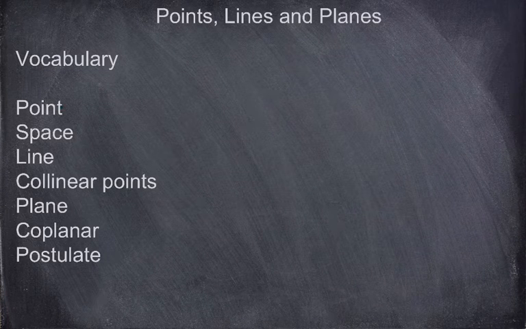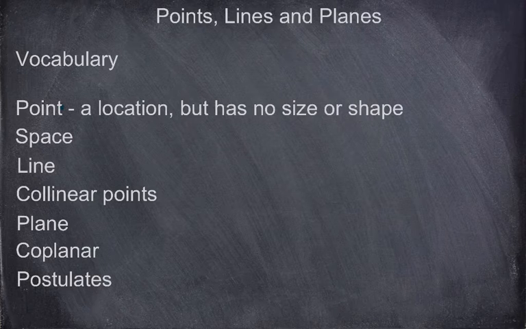Hello Geometry. This section is titled Points, Lines, and Planes. Now this is some foundational vocabulary that you're going to be learning here for all geometry. So here we go. The first one is point. What technically is a point? Well, a point is a location, but it has no size or shape.